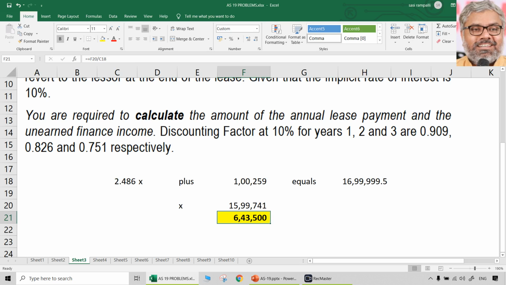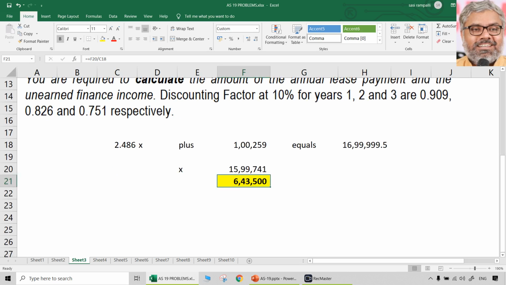6,43,500. If that was the annual lease payment, present value of all the three annual lease payments plus present value of the residual value will be equal to 16,99,999.5. Reverse calculation we have done, by which we got annual lease payment of 6,43,500. That is the answer for first question. Then the second question is unearned finance income.